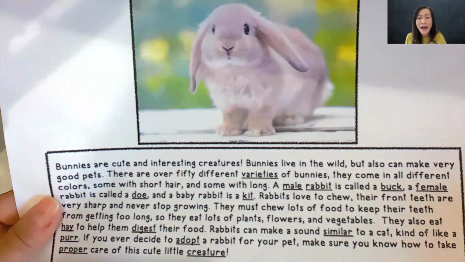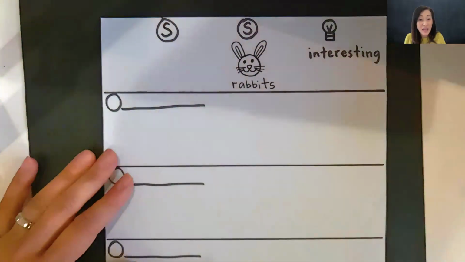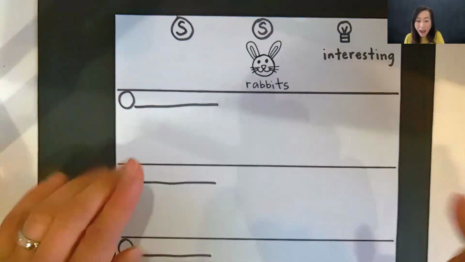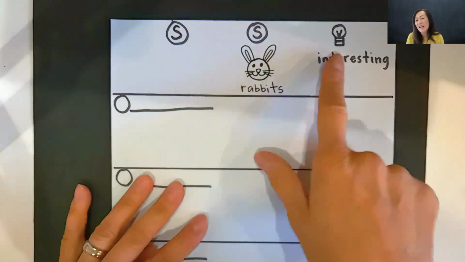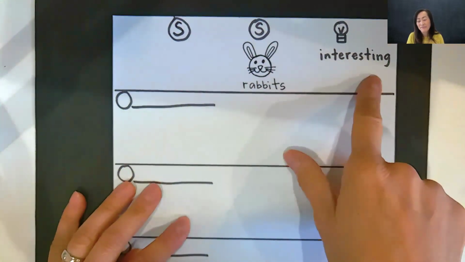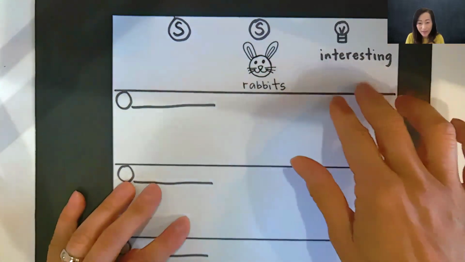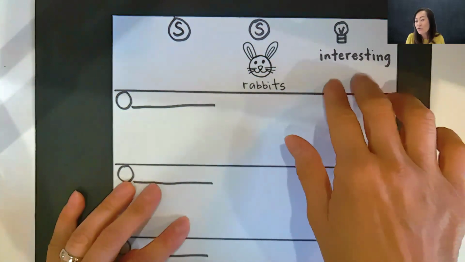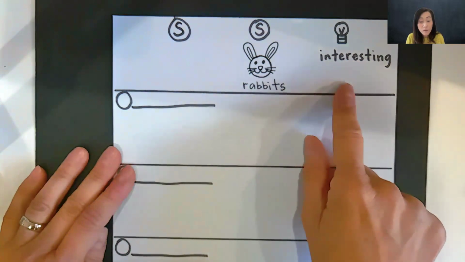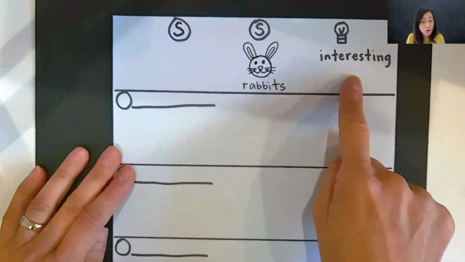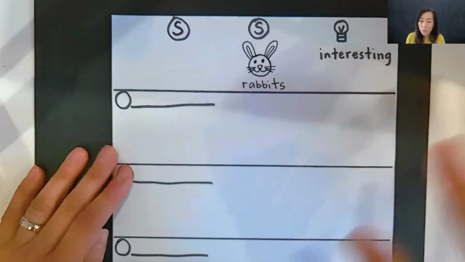Wow. A baby rabbit is a kit. So we could say rabbits or we could say bunnies. And we said that the big idea, the main idea, was that they're interesting. Well, they can be interesting animals. They can be interesting creatures. Different ways to say it.